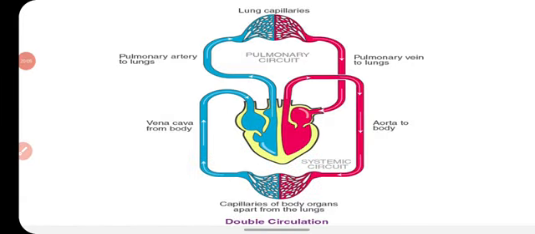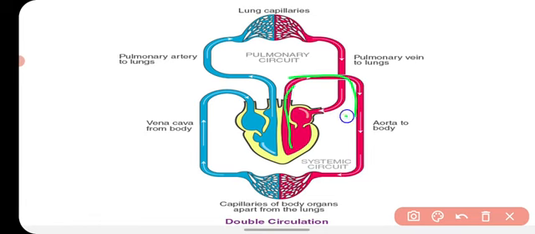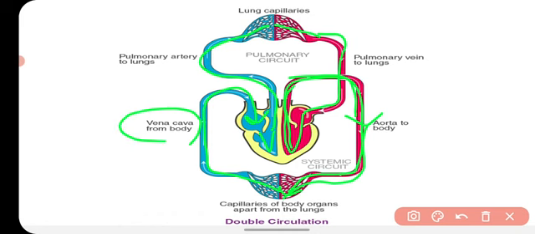Here you can see the circulation of blood through the heart. From the aorta the blood goes into the arteries, then into the capillaries, from there into the veins, then again into the right part of the heart, from the right part of the heart it goes into the lungs, and from the lungs the oxygenated blood again comes into the left part of the heart, from where it again goes through the body parts with the help of arteries. The largest vein present in our body is called vena cava, and the largest artery present in our body is called aorta.